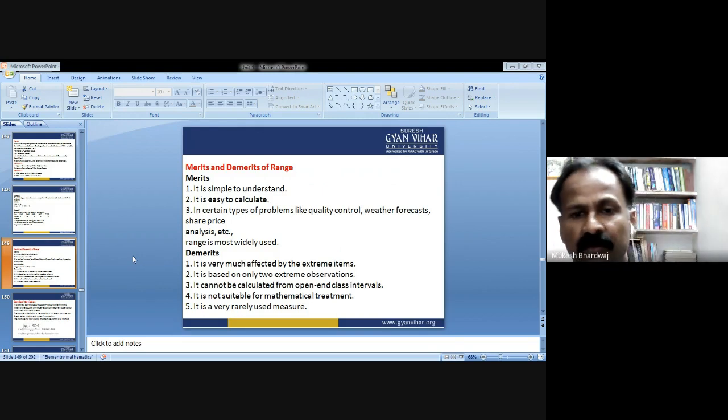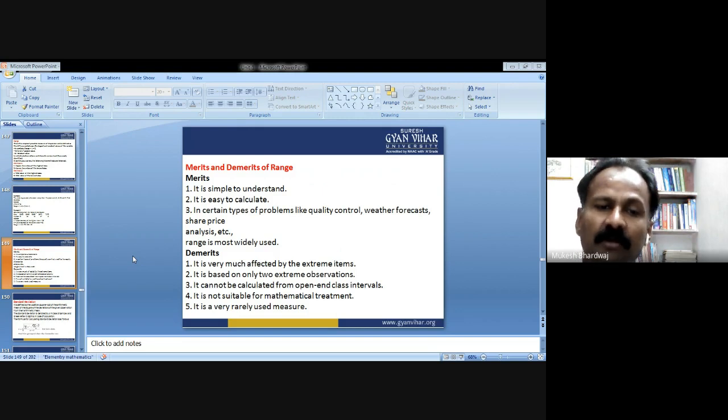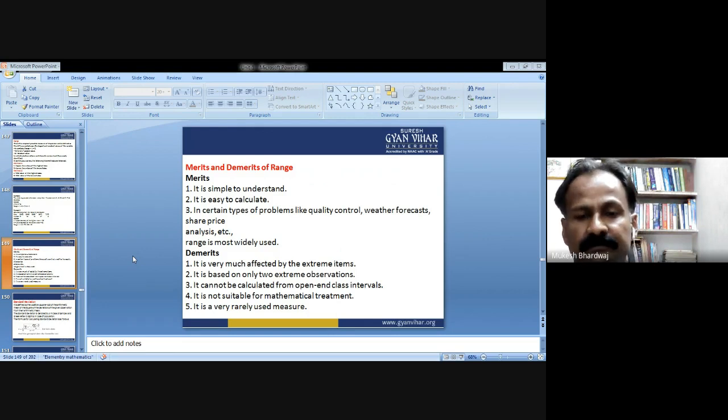It cannot be calculated from open class intervals. Range cannot be calculated for open class intervals. It is not suitable for mathematical treatment. It is a very rarely used measure.